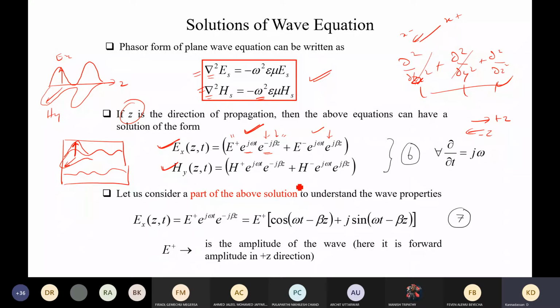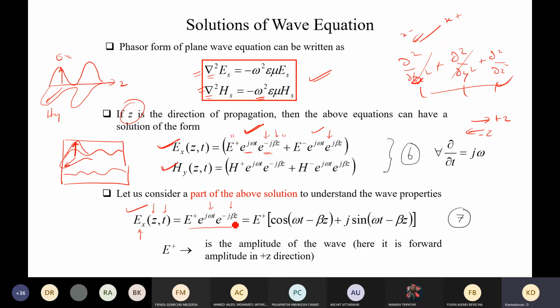In this, we can take only one particular wave, which is traveling in the forward direction, and that too we are going to take only the electric field. So the electric field is oscillating in the x direction, and it is traveling in the z direction with respect to time. That is described here, and you can see that this describes the time behavior and this describes the space behavior.